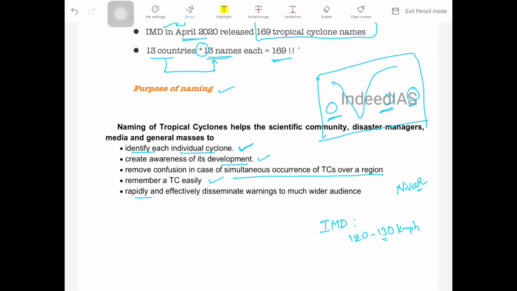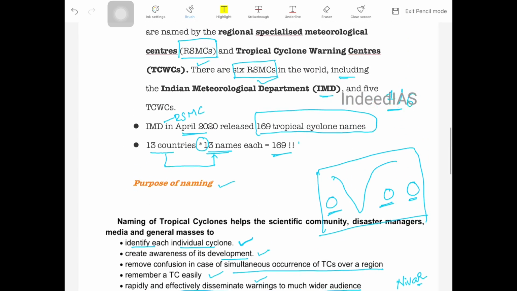And rapidly and effectively disseminating warnings to a much wider audience. See, this is the ultimate goal, right? Why does IMD bother about forecasting the information about the cyclone? So that the administration, government and the people will be alert. They will be prepared for any case of future disaster. So effectively disseminating information is also one of the crucial aspects. So these are the few aspects regarding the purpose of naming the cyclones.